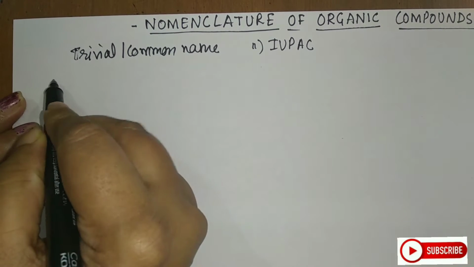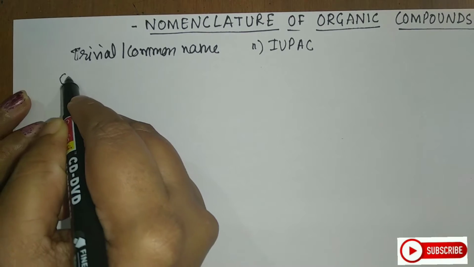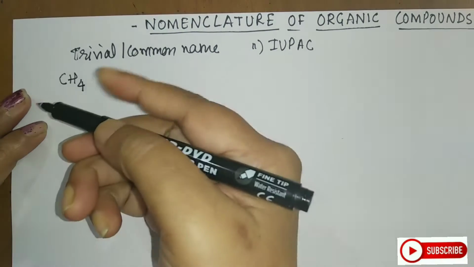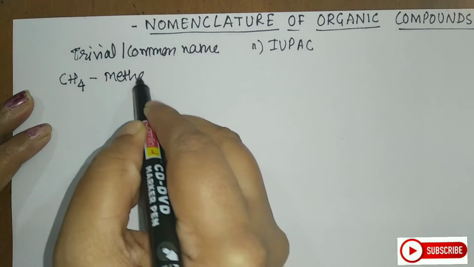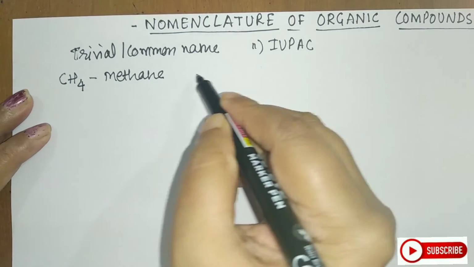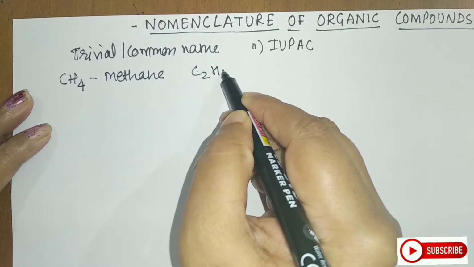The first and very important compound of organic chemistry is CH4, and it is called methane. Next is C2H2.